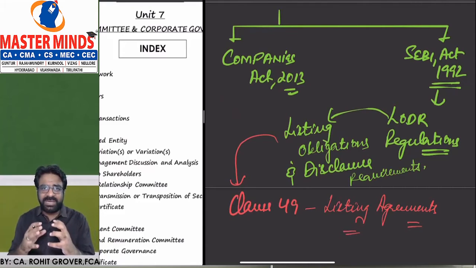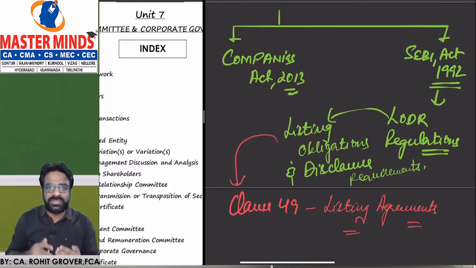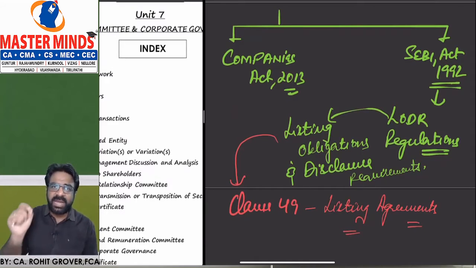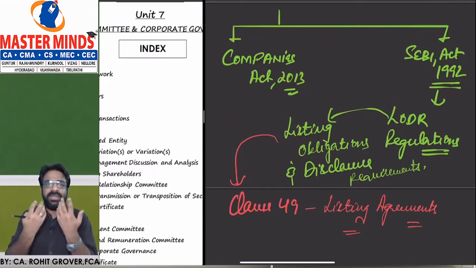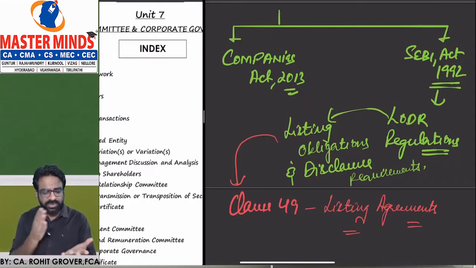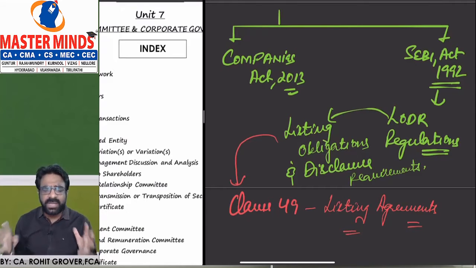Now clause 49 listing agreements were recently replaced by LODR regulations, known as listing obligations and disclosure requirements. If you are a listed company, you have some obligations and some disclosure requirements relating to your subsidiaries, your committees, the composition of your board, the remuneration, the functionality, and so many other things. That makes this chapter a very huge thing.